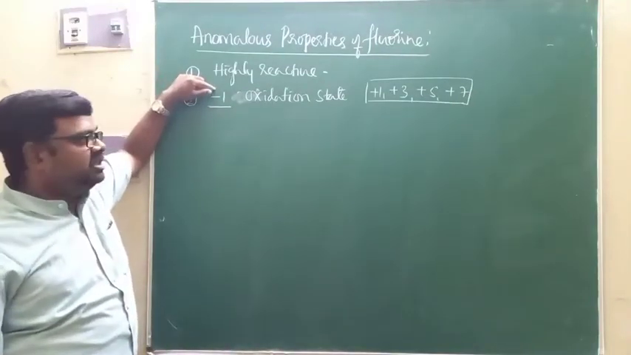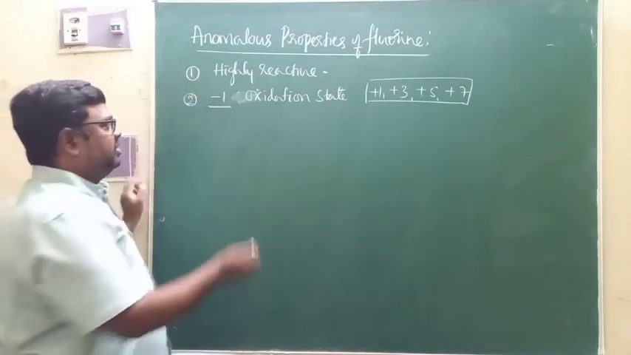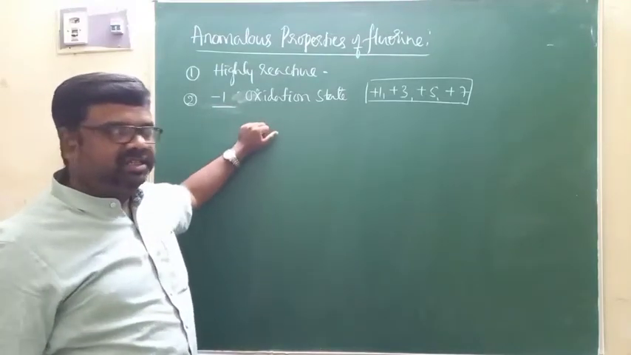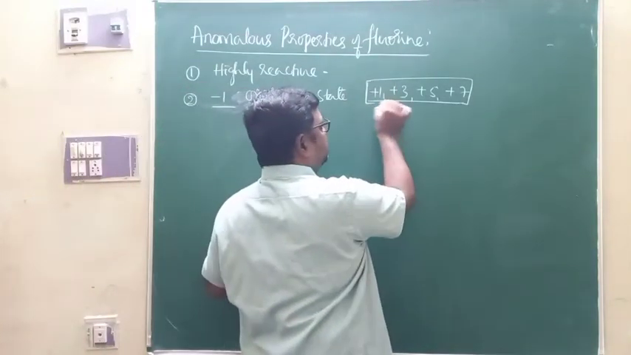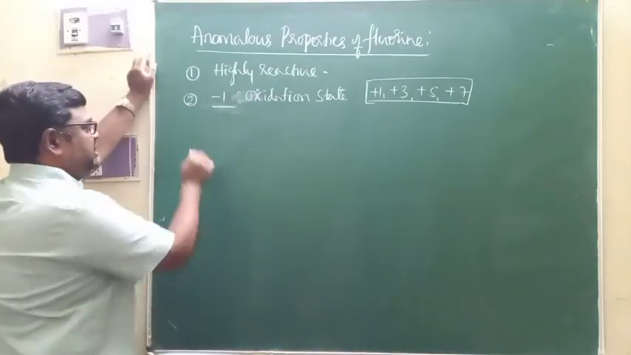So this is one more anomalous property, and the reason is quite clear, because fluorine doesn't have any d orbitals in its valence shell, but other family members will have d orbitals in their valence shell. Because of that, this is the property there.